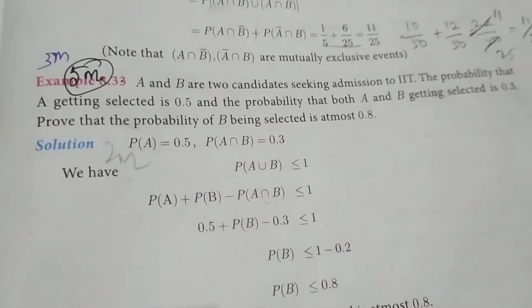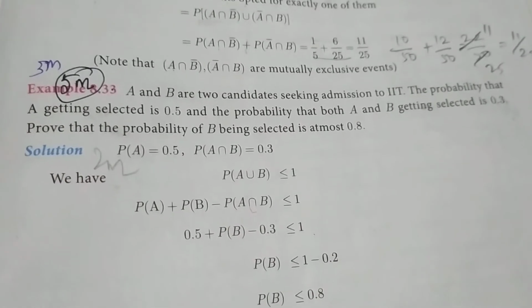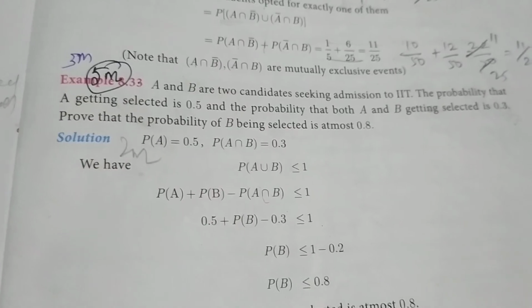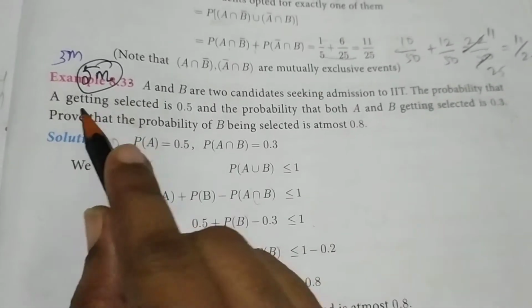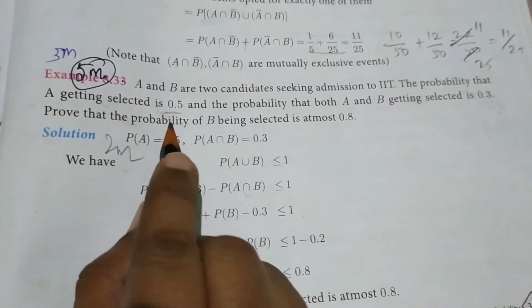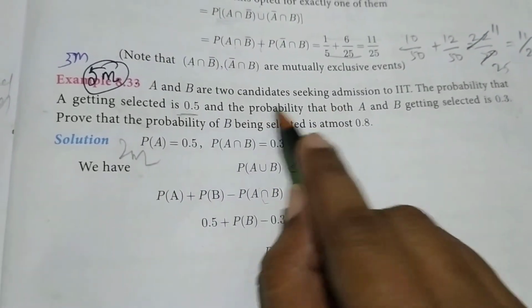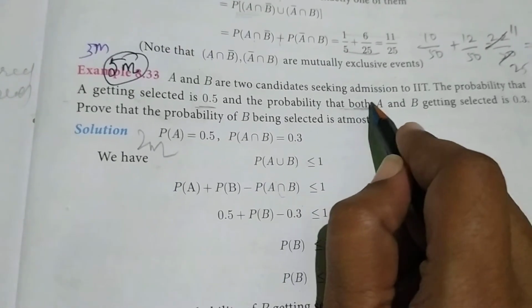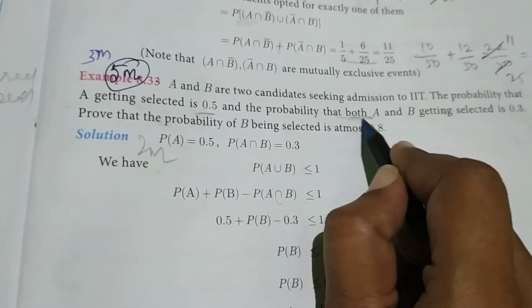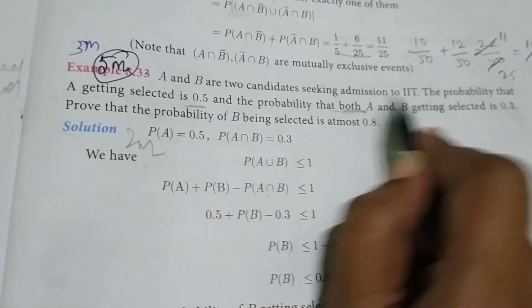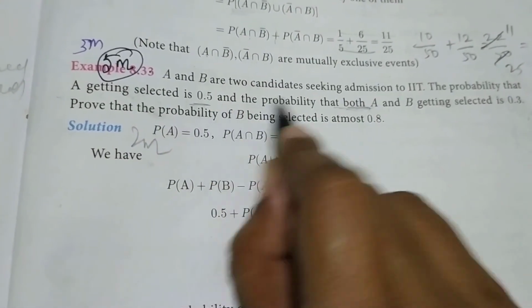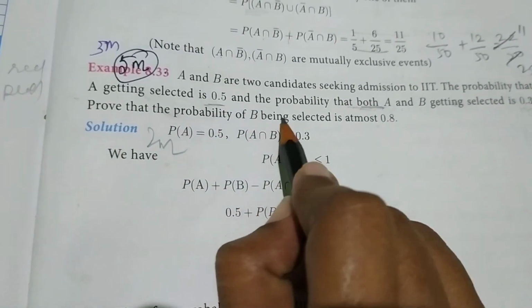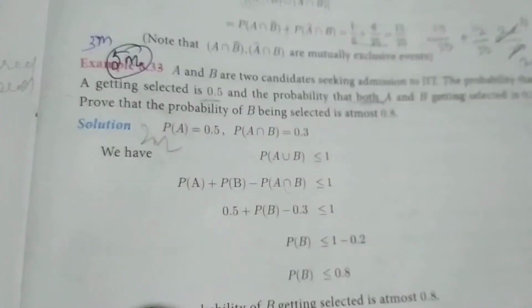Next question. A and B are two candidates seeking admission at IIT. The probability that A gets selected is 0.5, so P of A is equal to 0.5. The probability that both are selected, both means intersection, so P of A intersection B equals 0.3. Prove that the probability of B being selected is at most 0.8.